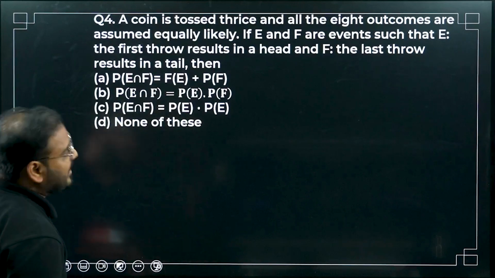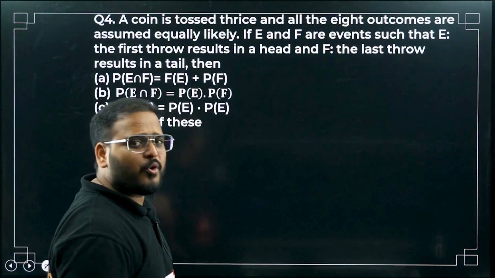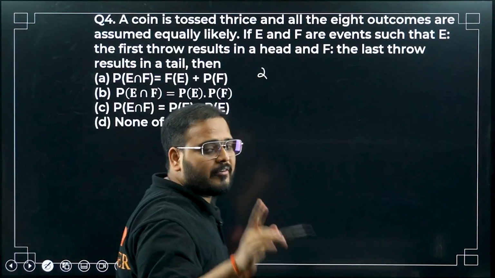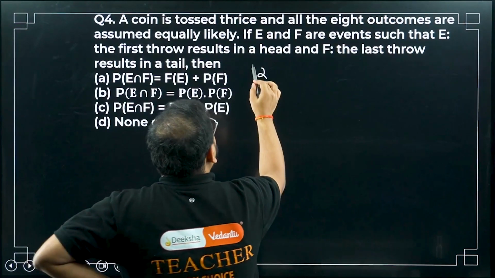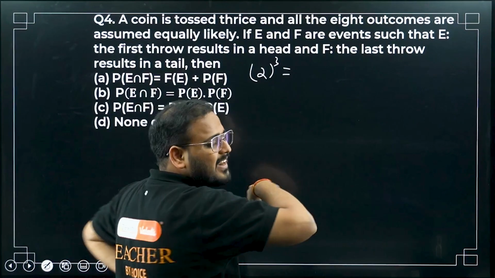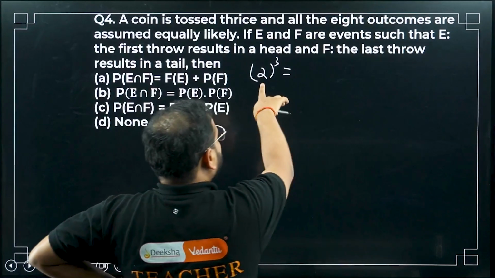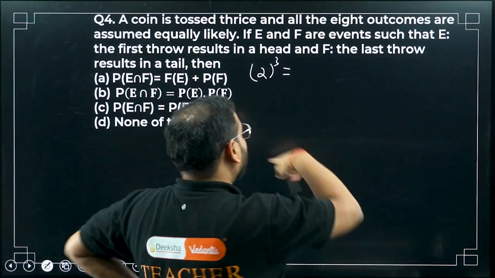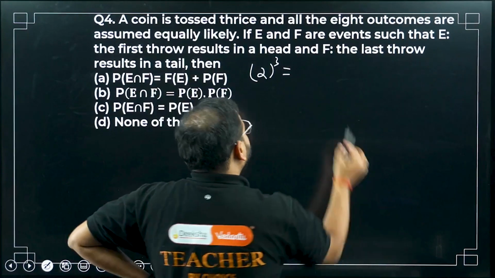A coin is tossed thrice and we get all 8 outcomes. We know it's 8 outcomes. How many outcomes for one event? 2. Total number of events? 3. We learned in grade 10 that this is how we find the total number of outcomes: the number of possibilities for one event raised to the power of the number of events. How much is that? 8.